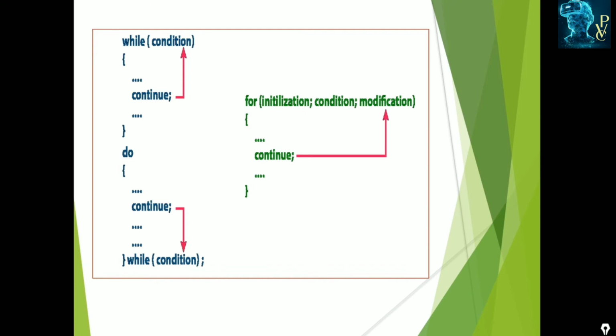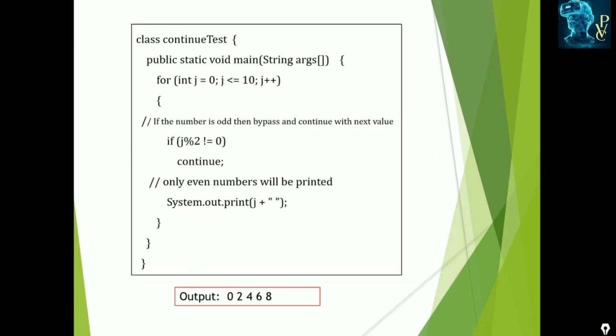It can be understood with examples. This is the example class ContinueTest. This is the main method. Here we are using j, and the loop runs from 0 to 10. If the number is odd, then we bypass it. What is the use of continue? Continue transfers the control from one statement to another. Here we are using the for loop. When the condition occurs, the continue transfers the control to the modification part of the loop.